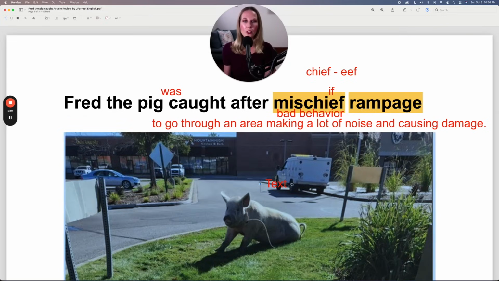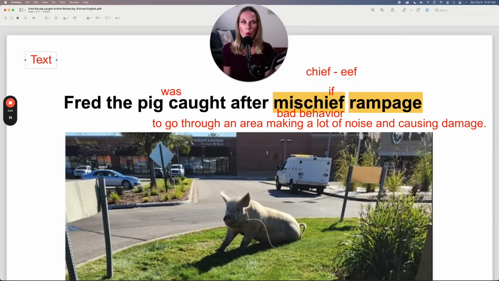If you wanted to turn this into an active sentence, what could you say? Think about that. Fred the pig was caught. Well, we don't know who caught Fred the pig, but we could just say people, because I don't know who the subject is. People, or maybe officials, caught Fred the pig.